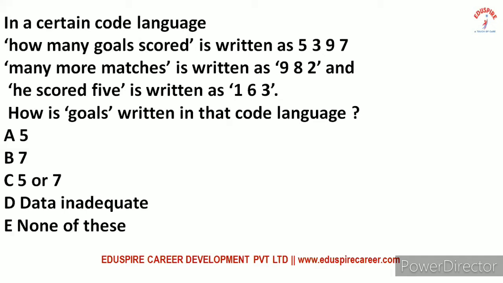Now, if we compare the first one and the third one, we get "scored" is the common word between these two, and the digit 3 is common. So we can say the digit 3 stands for "scored". So "goal" should be either 5 or 7. So the correct answer will be option C, 5 or 7. Hope you have understood this.